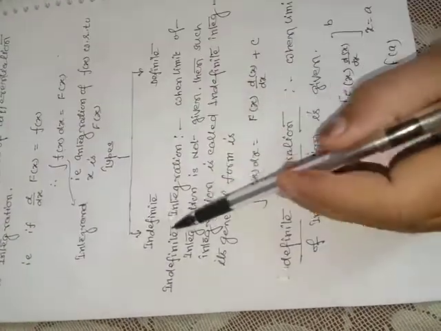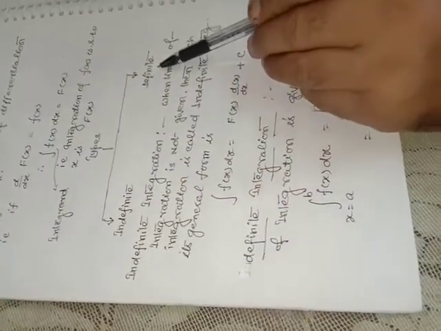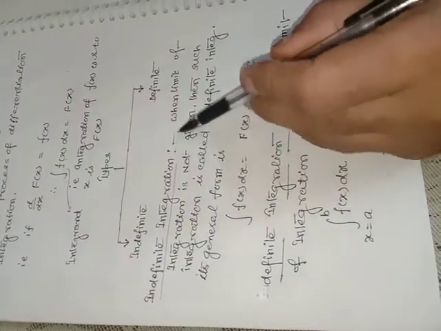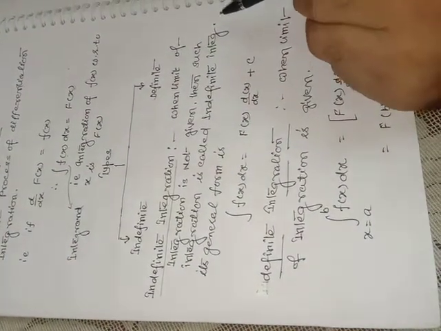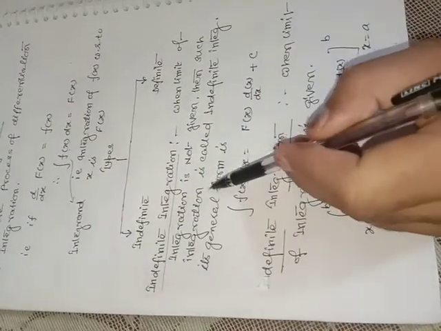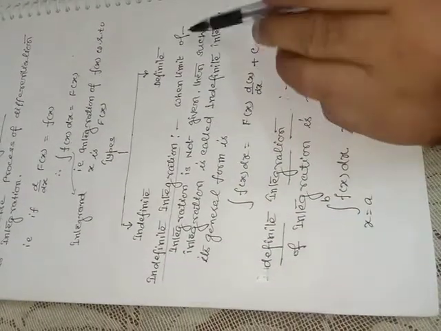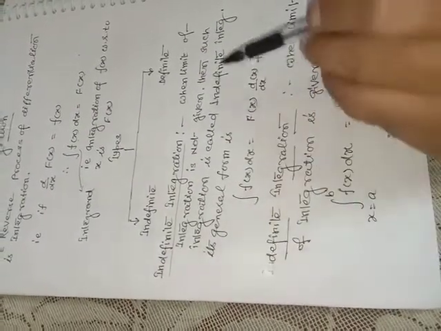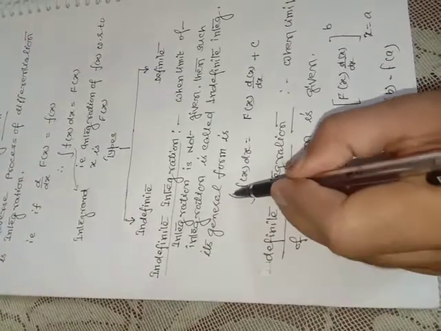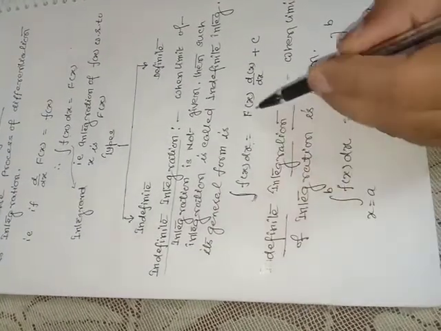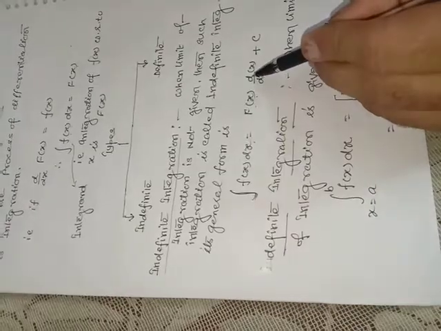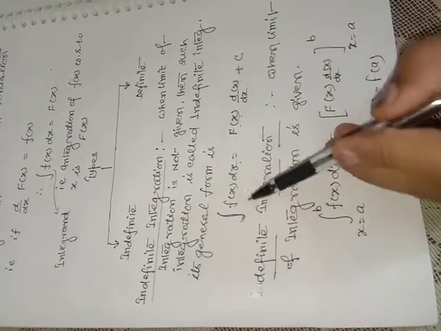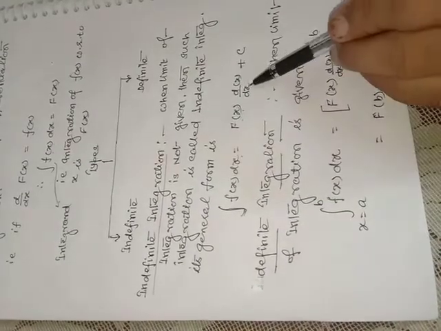Integration is of two types. One is indefinite integration and the other is definite integration. So what is indefinite integration? Indefinite integration means the integration in which the limit of integration is not given. When the limit of integration is not given, then such integration is called indefinite integration, and its general form is integration of small f(x) dx equal to capital F(x) into d by dx of x, meaning differentiation of x, plus c.